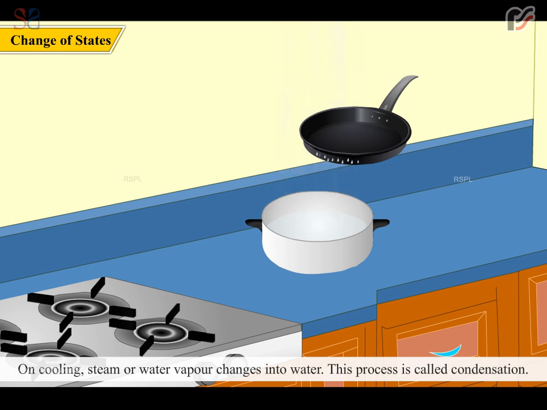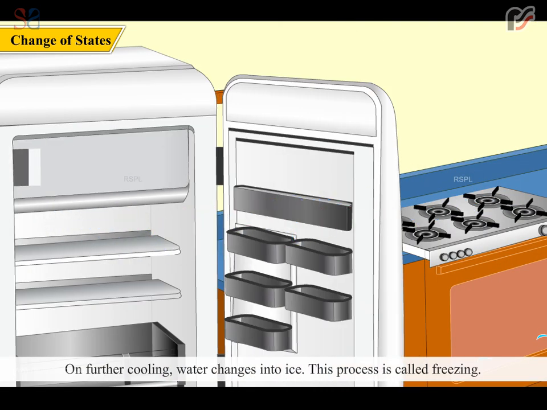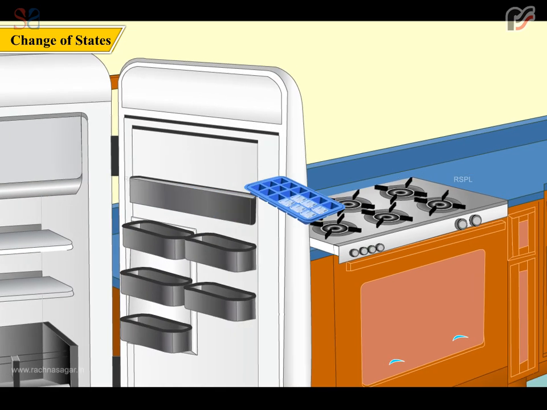On cooling, steam or water vapor changes into water. This process is called condensation. On further cooling, water changes into ice. This process is called freezing.